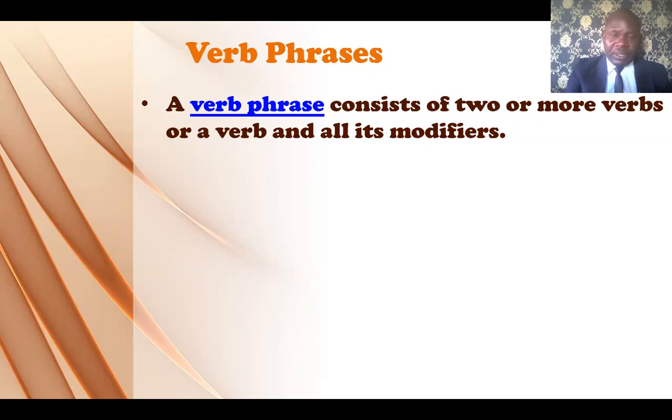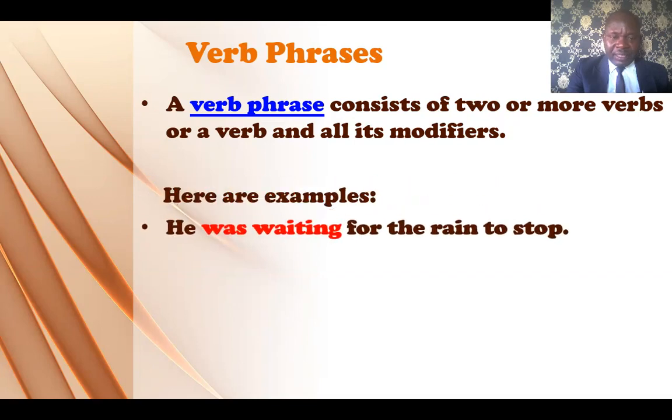So that's the meaning of a verb phrase. It is the only phrase that has verbs in it. From the definition we said a phrase doesn't have a subject and a finite verb, but in this case, this is an exception. A verb phrase is a group of verbs in itself, either the verb and its modifier. So it stands out.